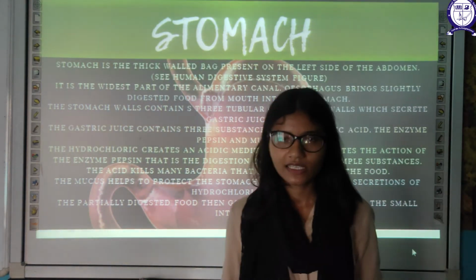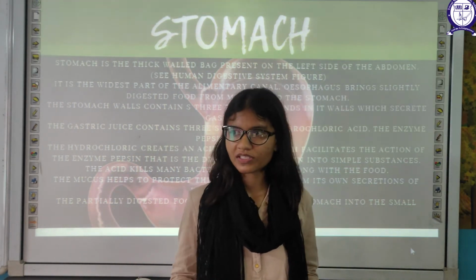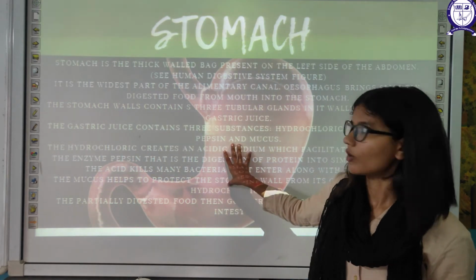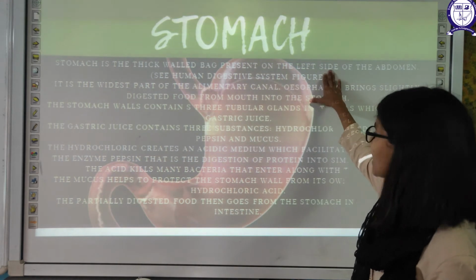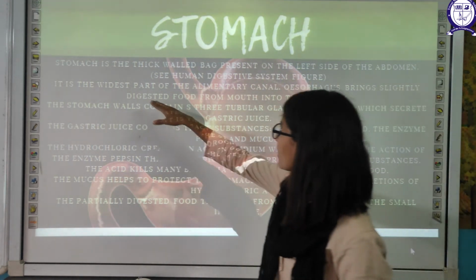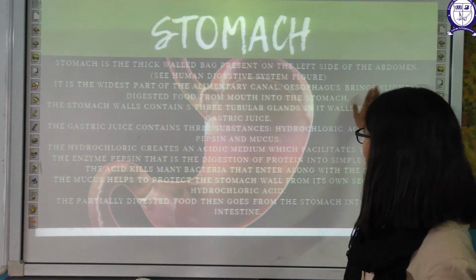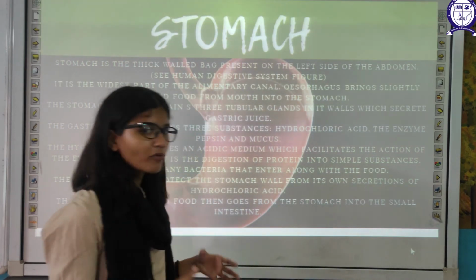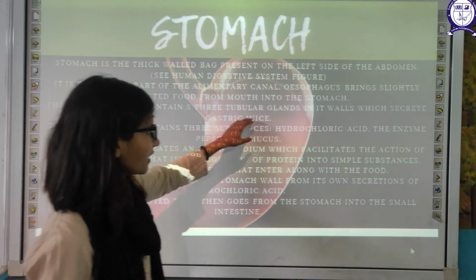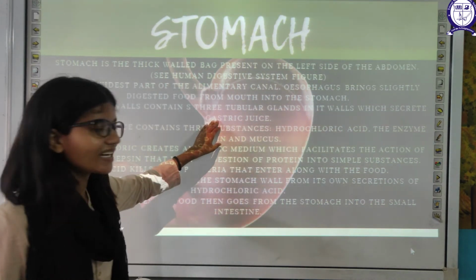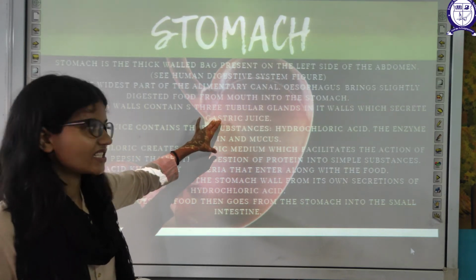Now the next part is the stomach. This is the most familiar part of your digestive system. The stomach is a thick-walled, bag-like structure present on the left side of your abdomen. It is the widest part of the alimentary canal. The esophagus brings the slightly digested food from your mouth to your stomach. The stomach wall contains tubular glands that secrete the gastric juices.